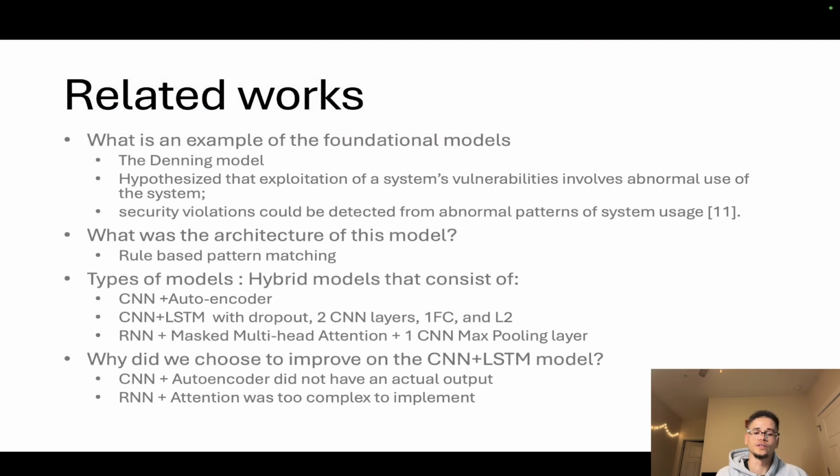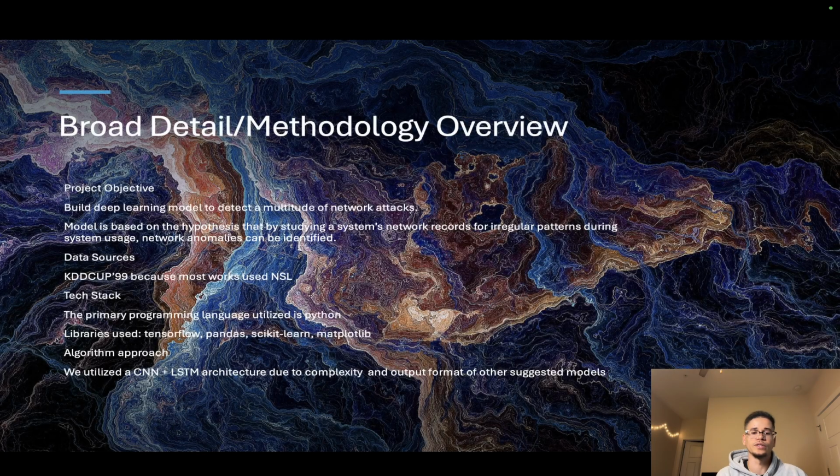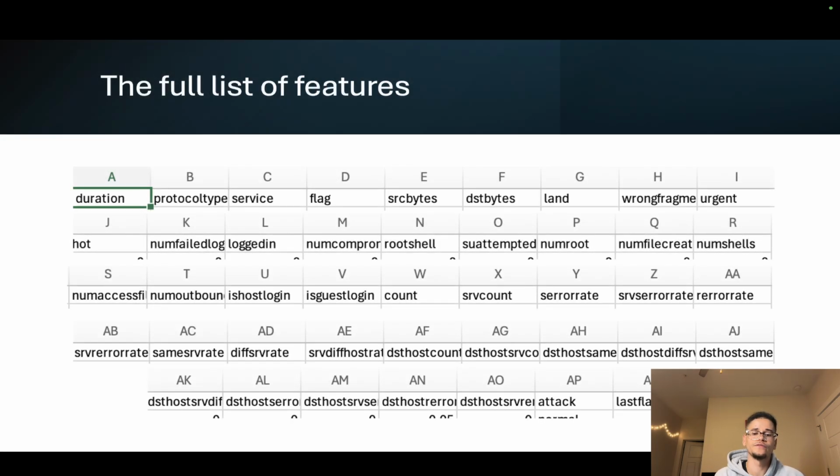Some of the related works included a CNN plus LSTM model, and the reason we chose it was because we thought that the memory aspect would be more important, but as we come to find out, the autoencoder had more incentives. We used the KDD Cup for the bigger number of features compared to NSL. And finally, the full list of features that we trained on was these 42.